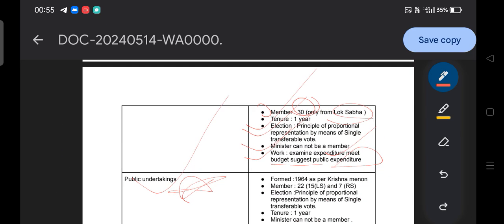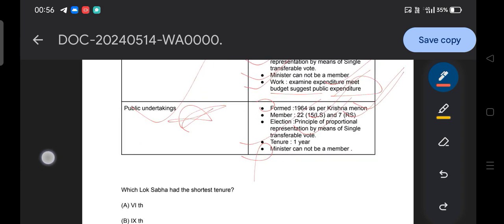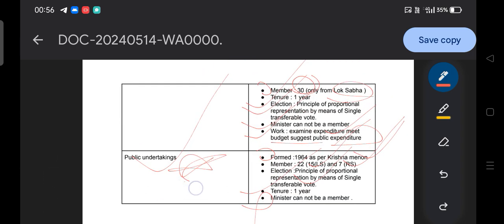Similarly, the Committee on Public Undertakings was formed in 1964 on the recommendation of Krishna Menon, and it also consists of 22 members, 15 from Lok Sabha and 7 from Rajya Sabha. The election method is the same as we have already discussed: the principle of proportional representation by means of single transferable vote, tenure 1 year, and a minister cannot be a member. Its function is to review the functioning and activity and suggest reforms with respect to the different undertakings which come under the government.